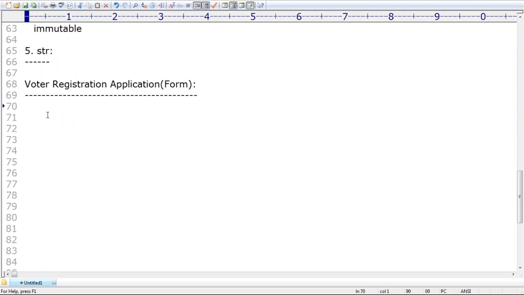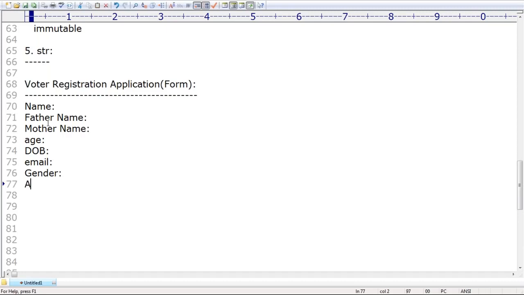Some people are asking, why, sir, is string the most commonly used? Can you please tell, in the voter registration form, what various fields must be required? Name must be required. Next, father name. These days in India, mother name is also mandatory, sir. Next, age must be required. Date of birth must be required. Next, assume email. These days it is more technical. Next, gender, male or female, is required.